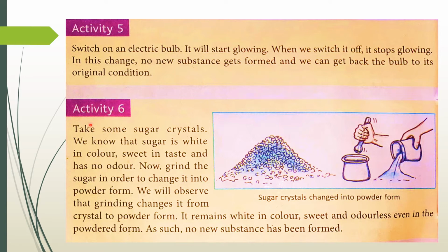Activity 6. Take some sugar crystals. We know that sugar is white in color, sweet in taste, and has no odor. Now grind the sugar in order to change it into powder form. We will observe that grinding changes it from crystals to powder form. It remains white in color, sweet and odorless, even in the powder form. As such, no new substance has been formed.